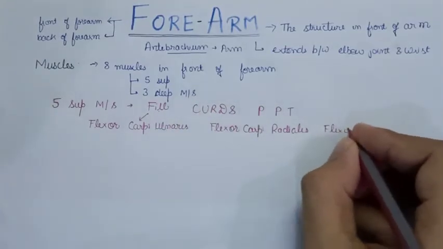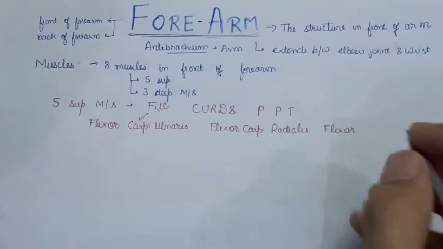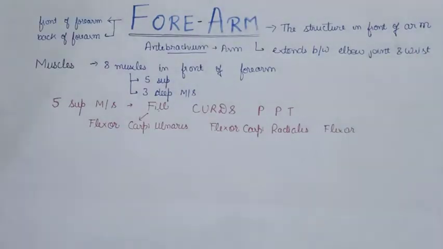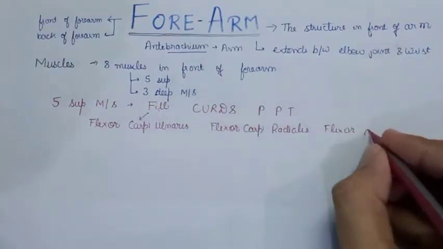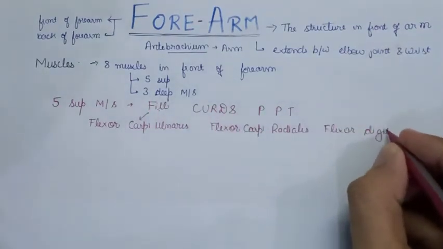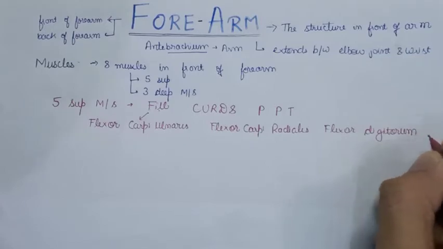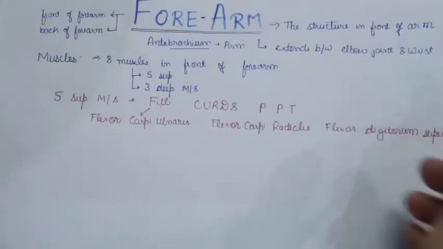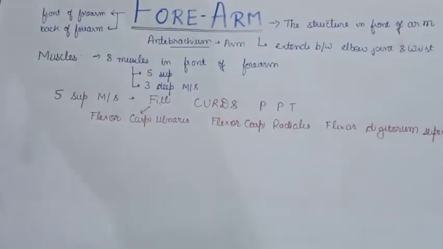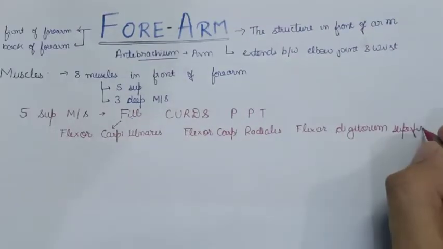So that's how we have completed 3 of the 5 muscles of the front of the forearm. The third muscle is flexor digitorum superficialis.